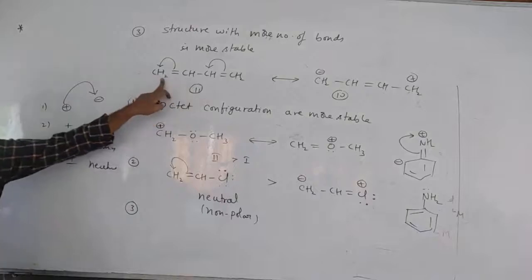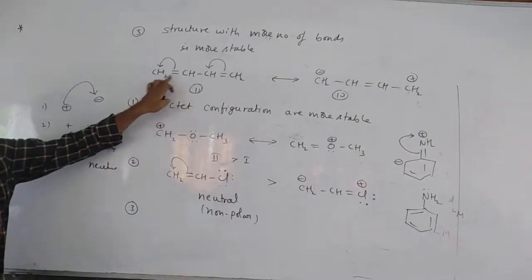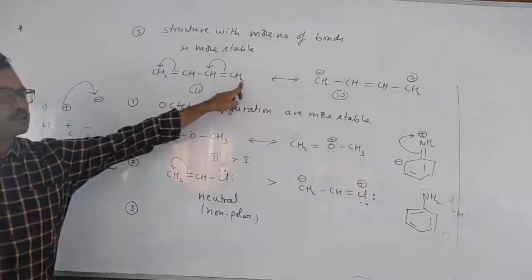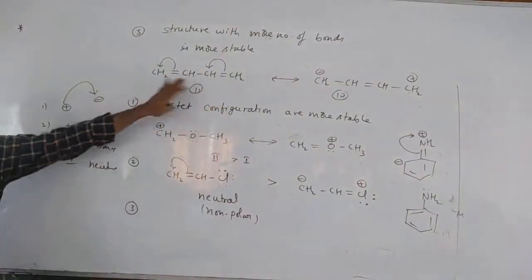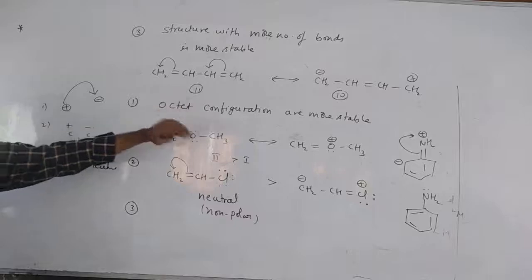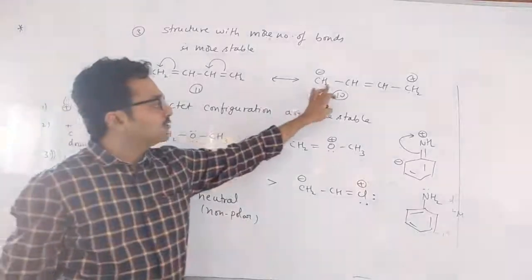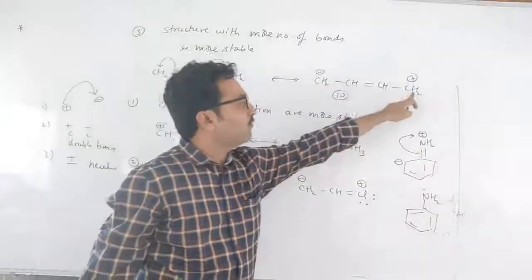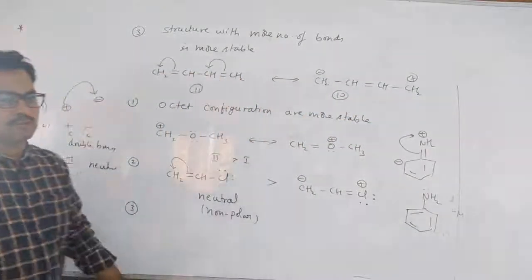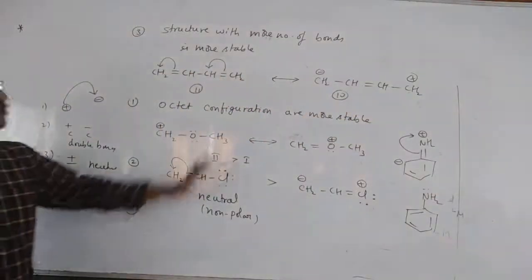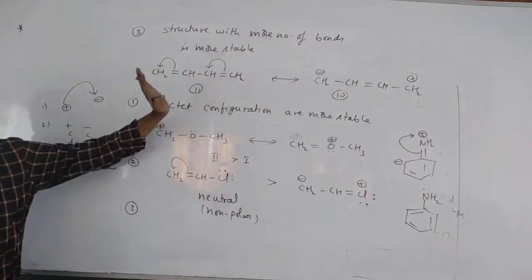Understanding? See, first you count hydrogens, then bonds. 11 bonds are there. Here how many hydrogens? 2 plus 1, 3, 4, 5, 6, 6 hydrogens, 7, 8, 9, 10 bonds. So the structure with more number of bonds is more stable. Understanding?